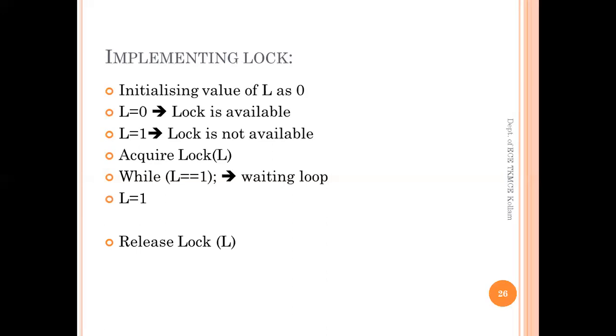After execution, the currently executing process will reset the value of L as 0, and therefore the other process can acquire the lock. Now we will see a scenario that may result in the failure of this mutex lock.